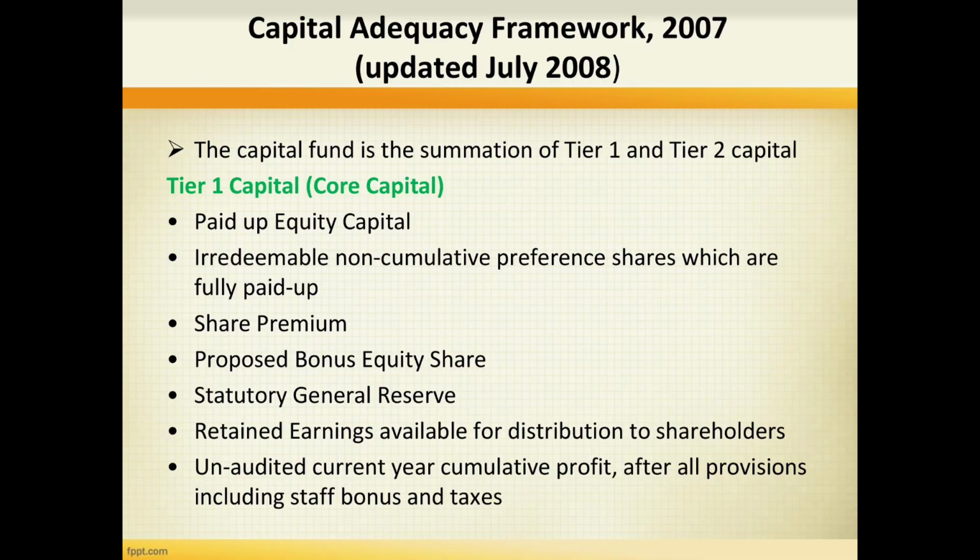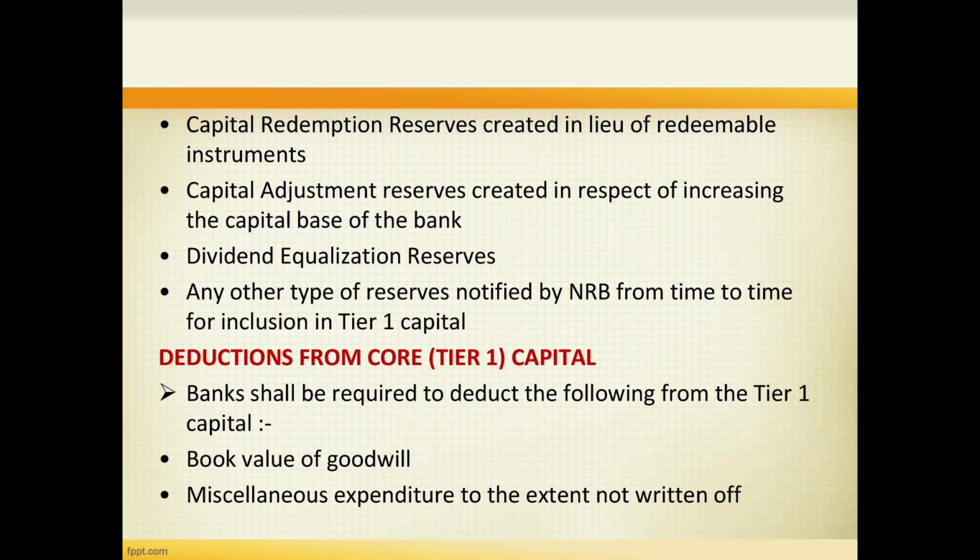statutory general reserve, similar as before, retained earnings available for distribution to shareholders, unaudited current year cumulative profit after all provisions including staff bonus and taxes, capital redemption reserves created in lieu of redeemable instrument, capital adjustment reserves created in respect of increasing the capital base of the bank, dividend equalization reserves, and any other types of reserves notified by NRB from time to time to include in tier 1 capital.